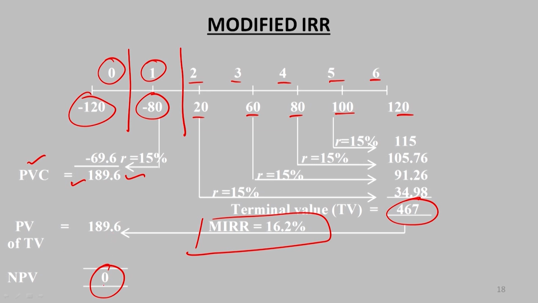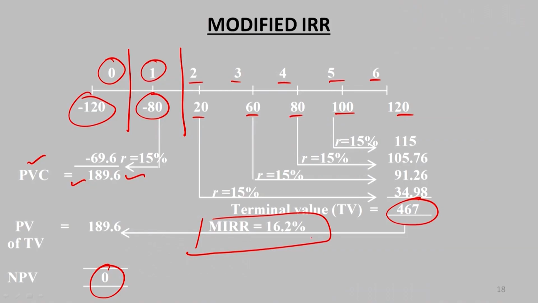So, finally, the NPV is 0. Ultimately we want to find the rate of return where the present value of cash outflows is equal to the present value of the cash inflows. This way we have calculated. So, 16.2% is the rate which has come up as the discount rate at which we discount the terminal value of the cash flows, the terminal value calculated on the basis of compounding of the cash inflows.